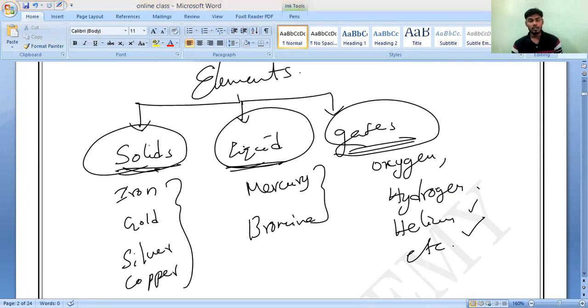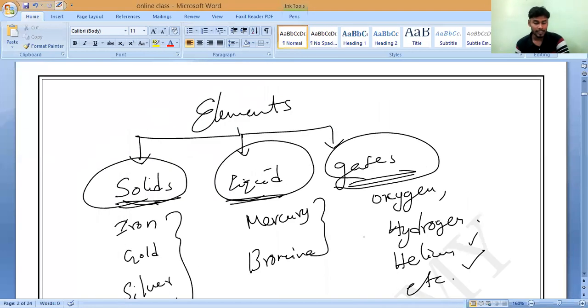So the elements are classified into three states: solid, liquid and gas. Some elements are solids, some are liquids, and some other elements are gases. These elements exist as solids, liquids and gases at room temperature.